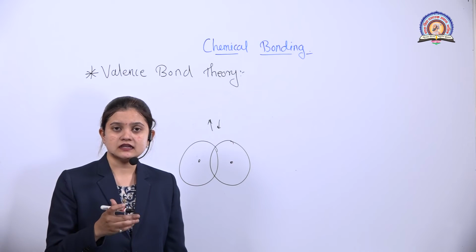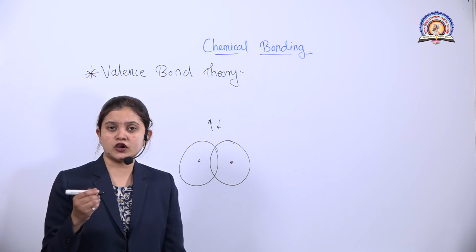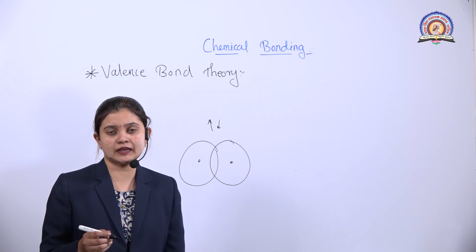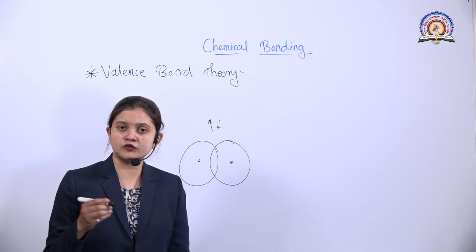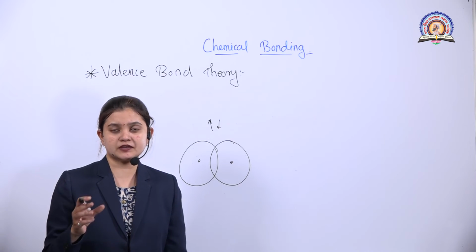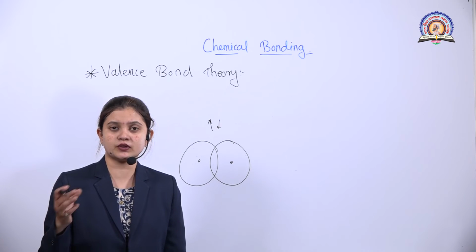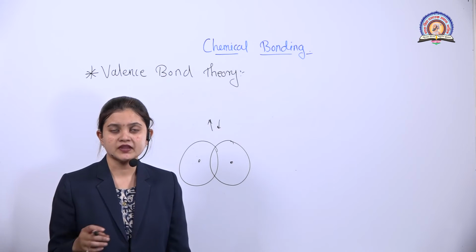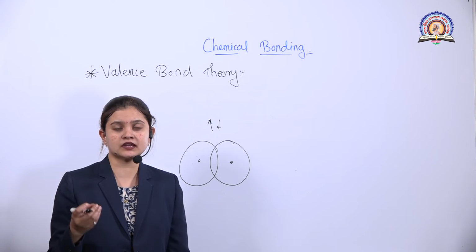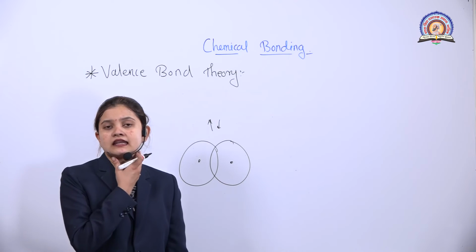So as we have been studying in the Pauling-Slater theory, to form a bond there must be overlapping of orbitals. Complete overlapping of orbitals is not possible because of the repulsion between the nuclei. Due to the electron density, there is an attraction between the nuclei and the electron pair. After that, the number of bonds formed is equal to the number of unpaired electrons present. The next and last point is that